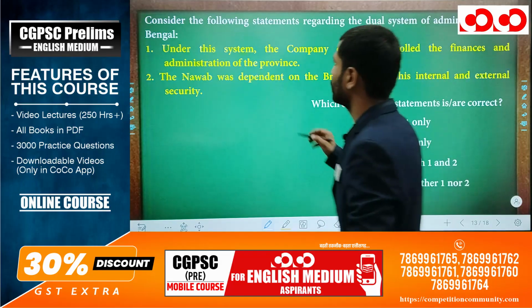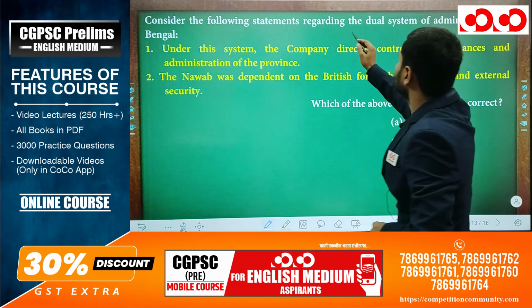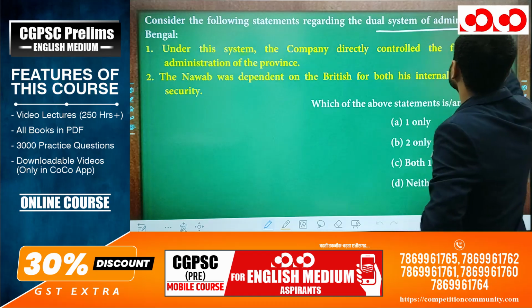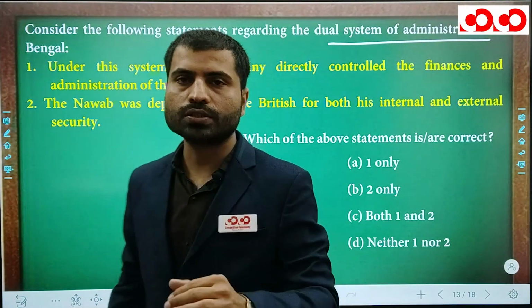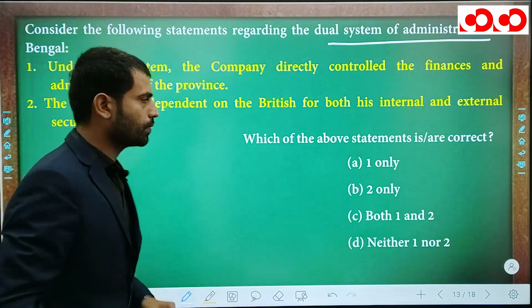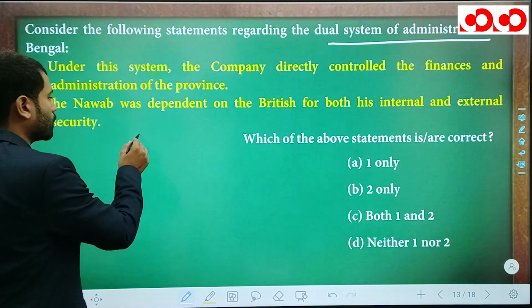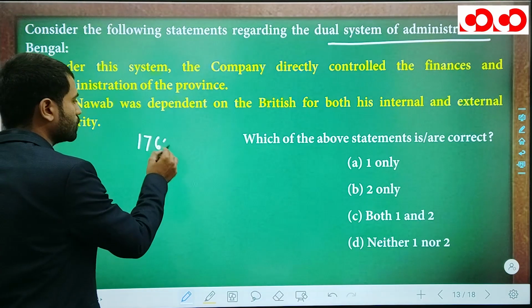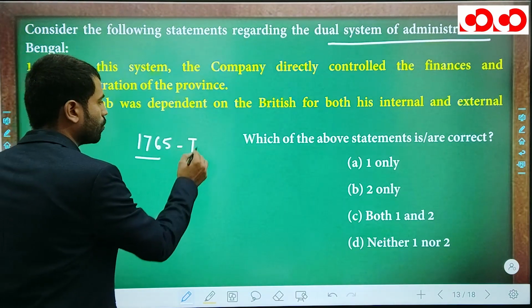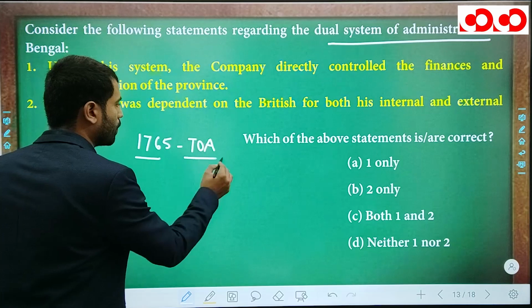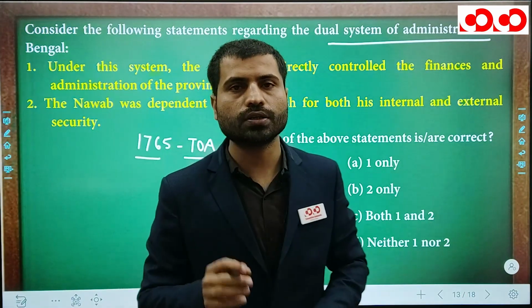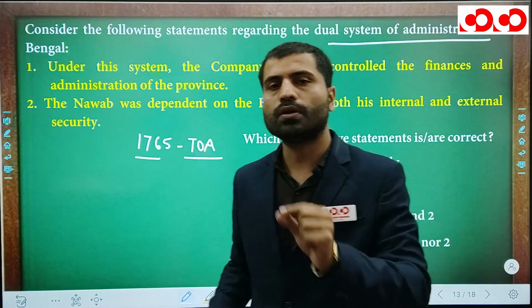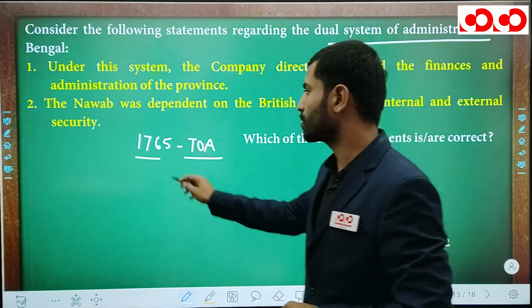So moving ahead to the next question. Consider the following statements regarding the dual system of administration of Bengal. Okay, what was the dual system of administration in Bengal? See, after the Battle of Buxar, it means in 1765 with the Treaty of Allahabad. Yes, the Treaty of Allahabad is in 1765. So after this treaty, the English became the real master of Bengal in 1765.